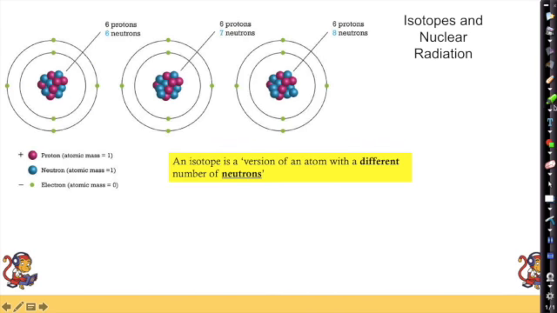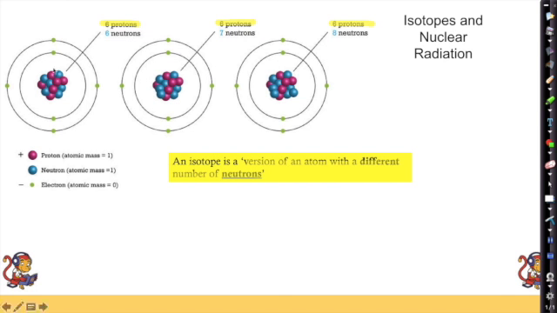Okay, so what is an isotope then? An isotope is a version of an atom with a different number of neutrons. Here are 3 examples of isotopes. We've got 3 different versions of carbon, carbon-12, carbon-13, carbon-14. And I'm quickly working out those mass numbers because I'm adding together my protons and neutrons. And I know that each one of these is carbon because they each have 6 protons in the middle. It's the number of protons that decides what the element is. So if it has 6 protons, it is carbon. Okay, if it has 7 protons, it is nitrogen.